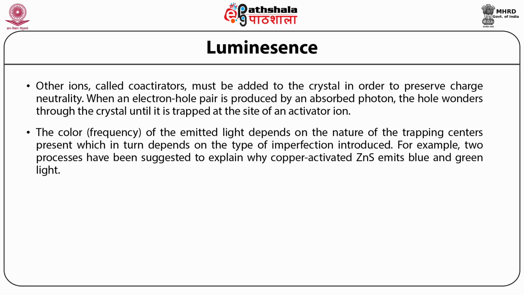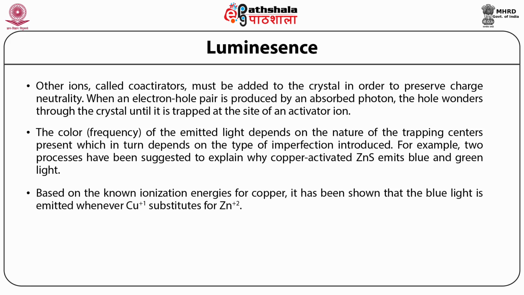The color or the frequency of the emitted light depends on the nature of the trapping centers present, which in turn depends on the type of imperfection introduced. For example, two processes have been suggested to explain why copper activated ZnS emits blue and green light. Actually, emission bands having other frequencies are also observed, but they are relatively much weaker. Based on the known ionization energies for copper, it has been shown that the blue light is emitted when copper plus 1 substitutes for Zn plus 2.